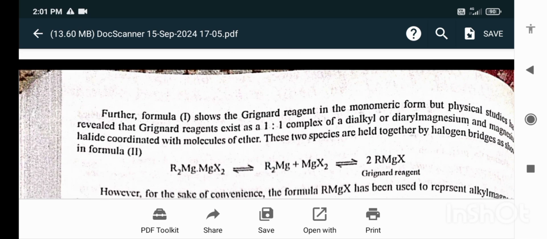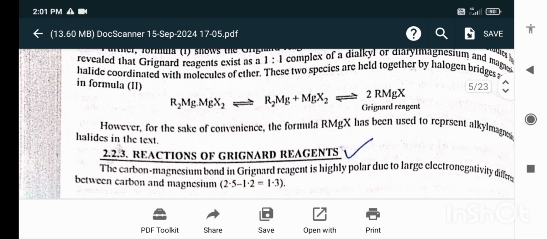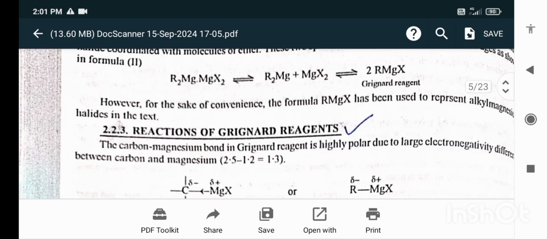Further, the formula shows the Grignard reagent in the monomeric form, but physical studies have revealed that the Grignard reagent exists as a complex of a dialkyl or diaryl magnesium and magnesium halide coordinated with molecules of ether. These two species are held together by halogen bridges. However, for the sake of convenience, the formula RMgX has been used to represent the alkyl magnesium halides in the text.